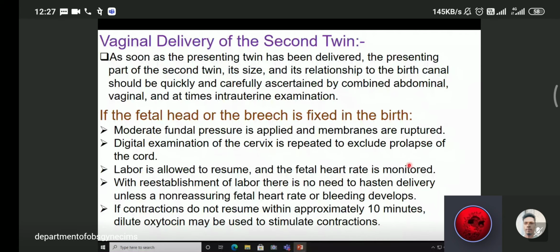Now, very importantly, vaginal delivery of the second baby. As soon as the presenting twin has been delivered, the presenting part of the second twin, its size and relationship to the birth canal, should be quickly and carefully assessed by combined abdominal and vaginal examination.